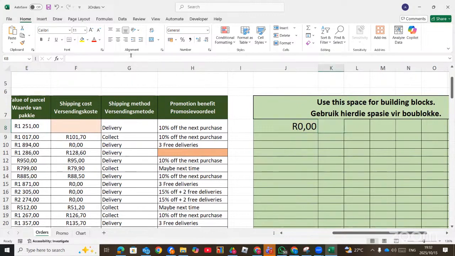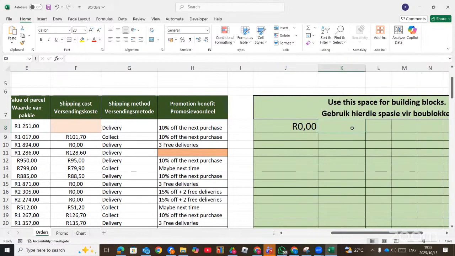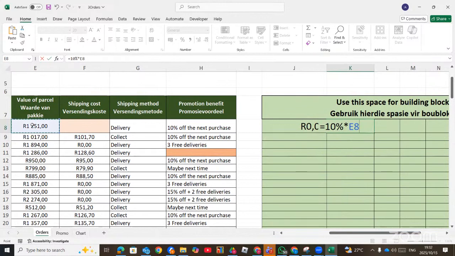Then you go again to the next column, 10%: equal sign, 10% times the value here, and then press enter. So this will be the 10% value. You can autofill.